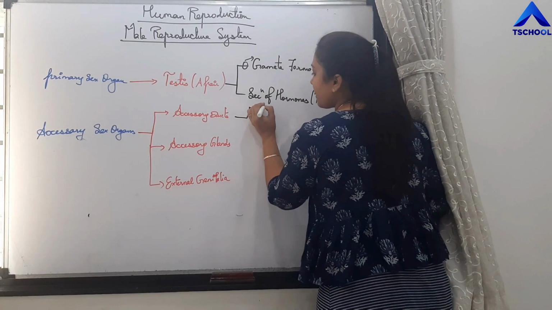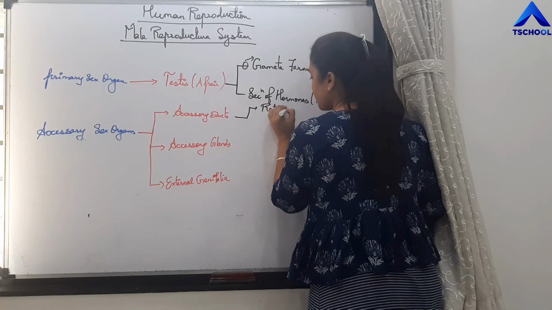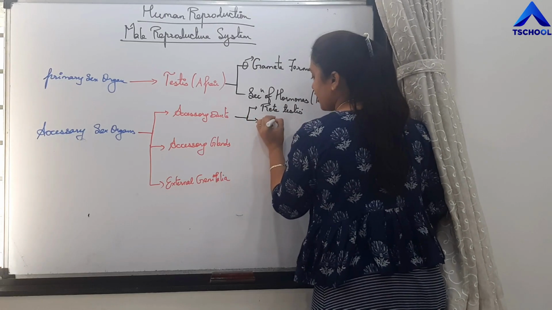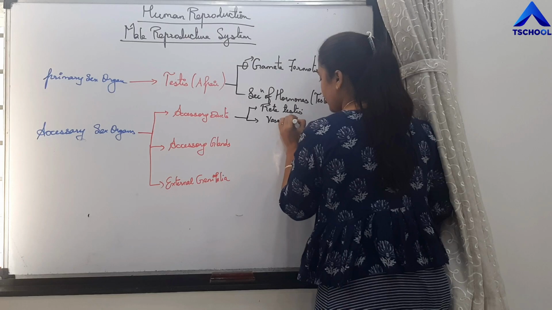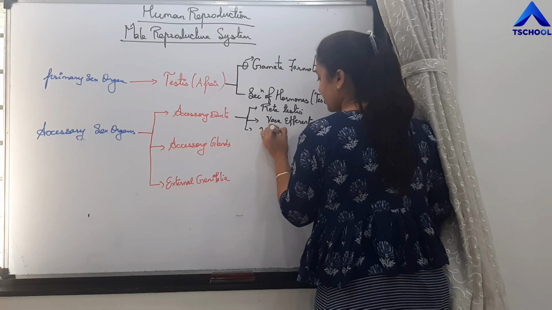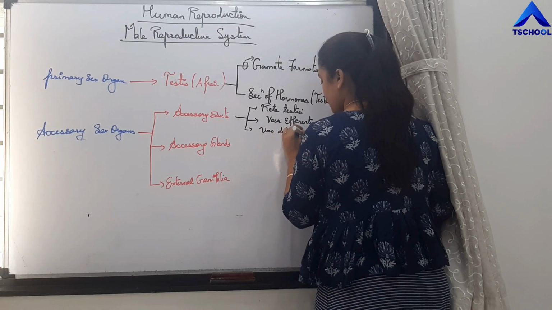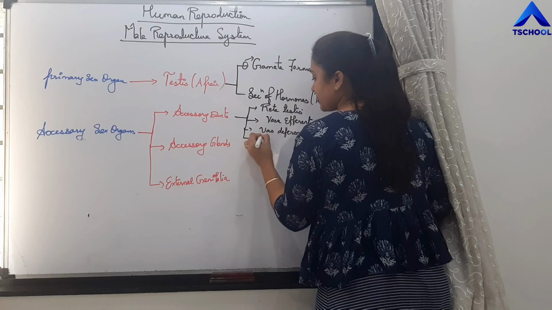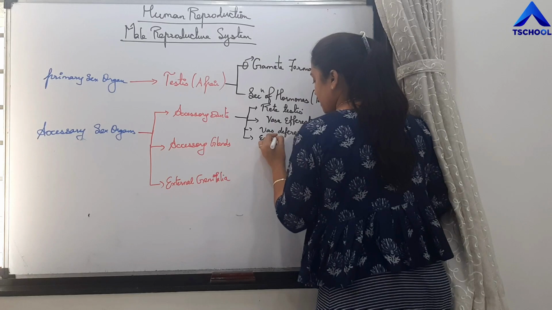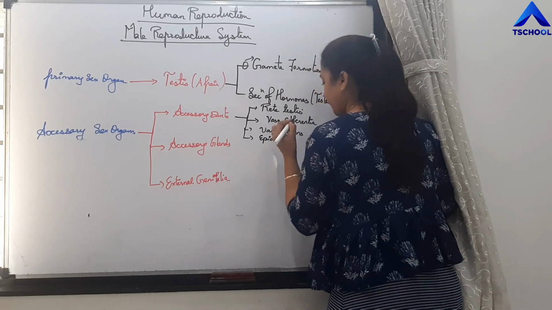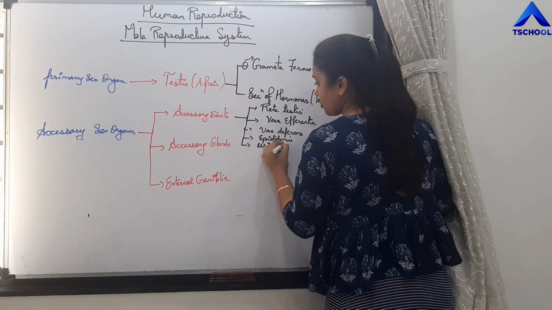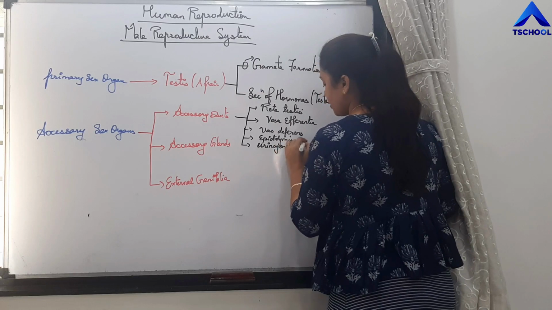There are rete testis, then vasa efferentia, then vas deferens, epididymis, and then urinogenital duct.